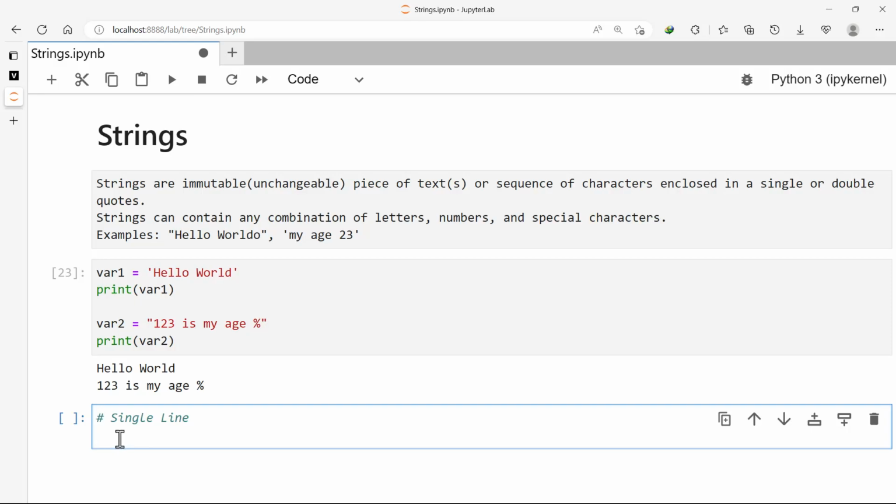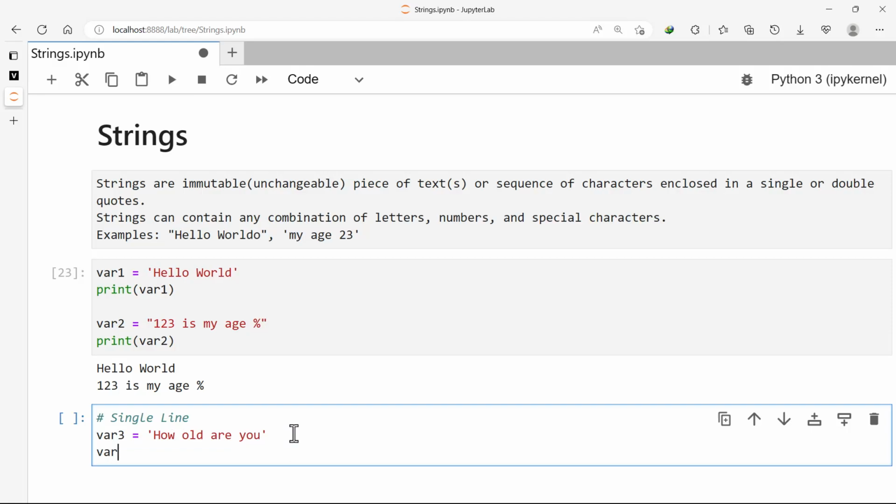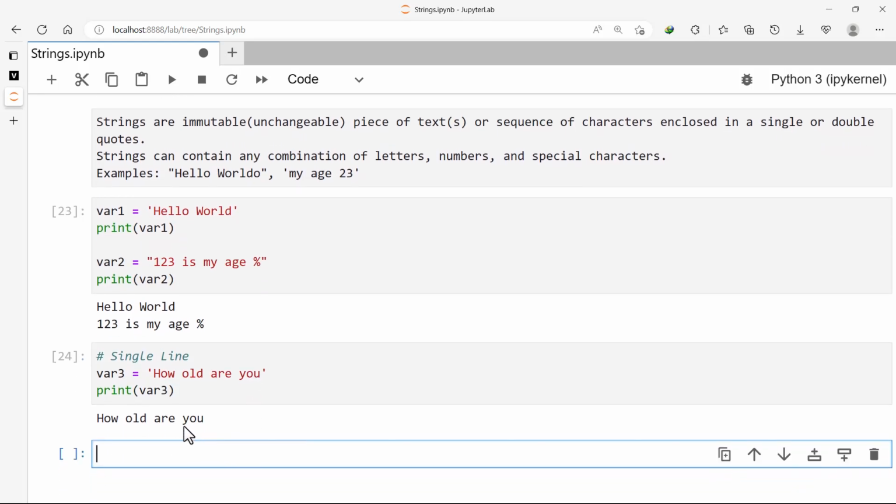What we have done above are all single lines. So I can say my var3 equals, then you can use single quote or double quote, but you have to be consistent. You can take one and then stick with it. It's as simple as that. You can say, how old are you? This is a single line declaration of a string variable. So if I try to print var3 now, I'll get, how old are you?